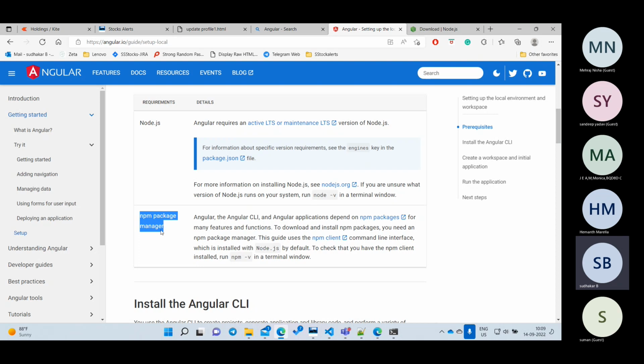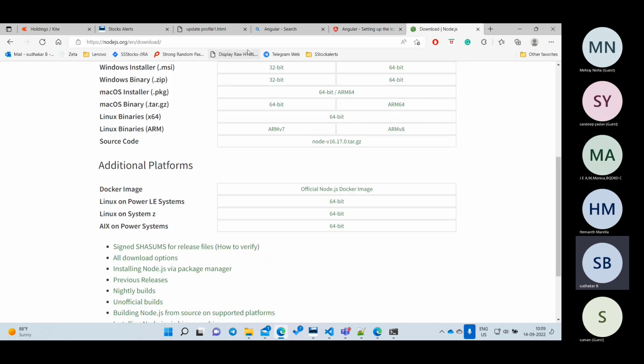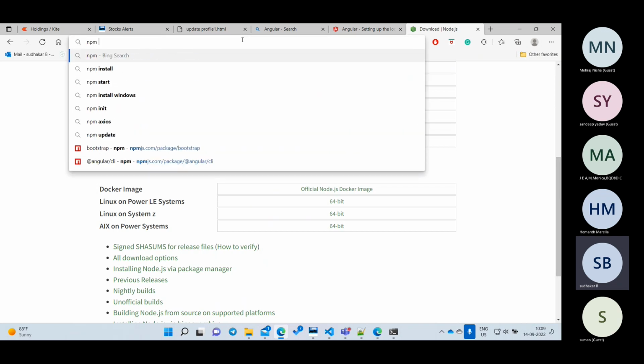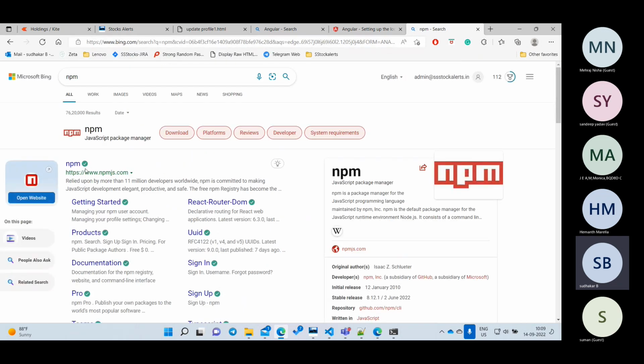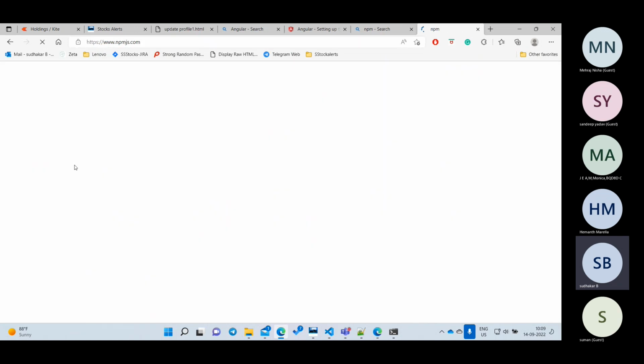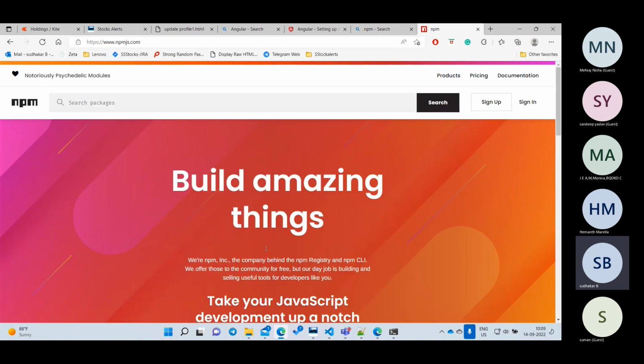Okay, there is a website called npm. So I will open the npm site. Go to npm, just click it. There is npm.js, right? So you go here. So this is a website, a fantastic website.